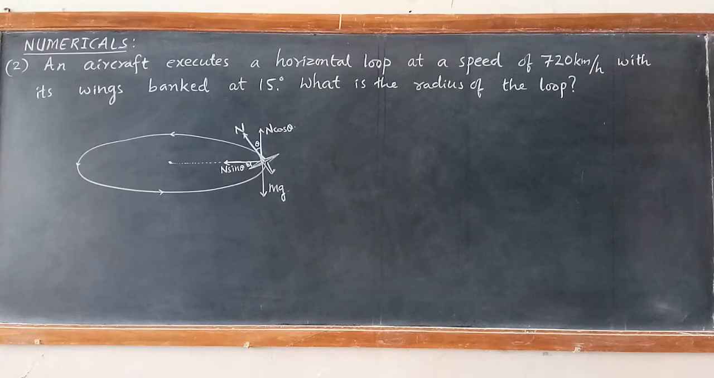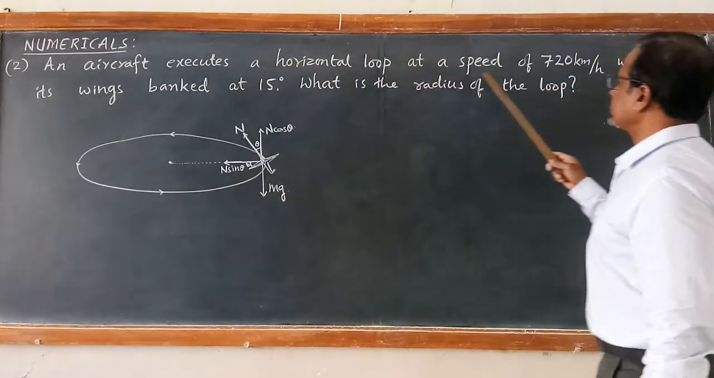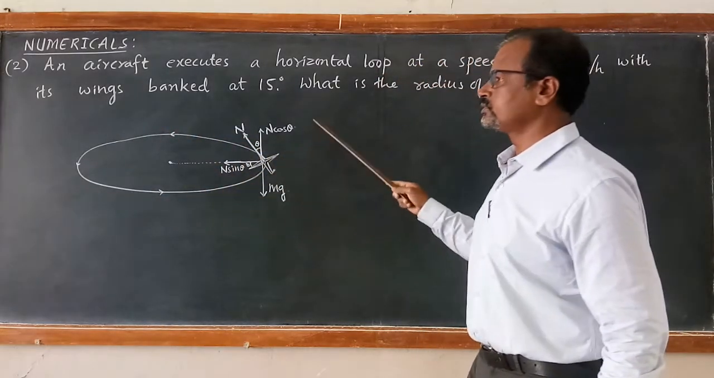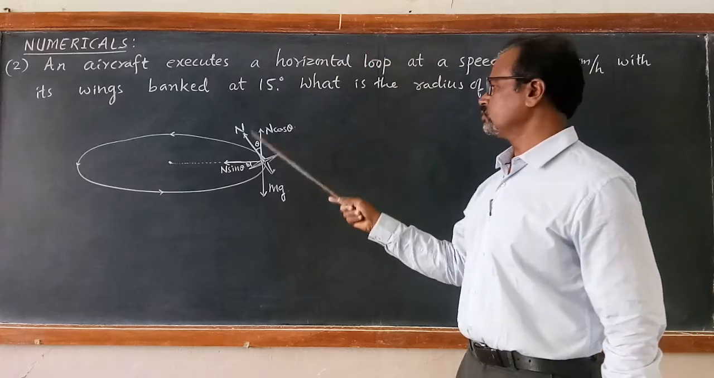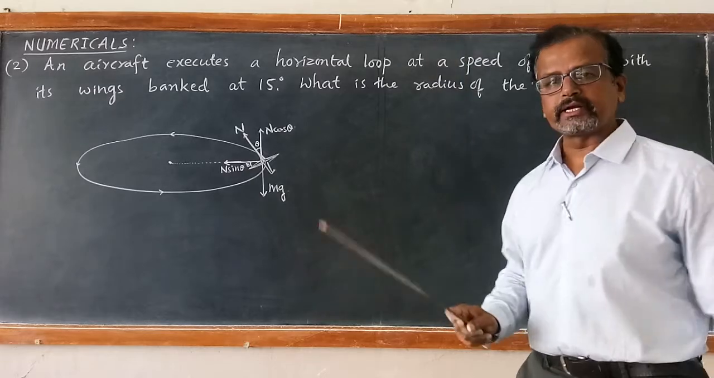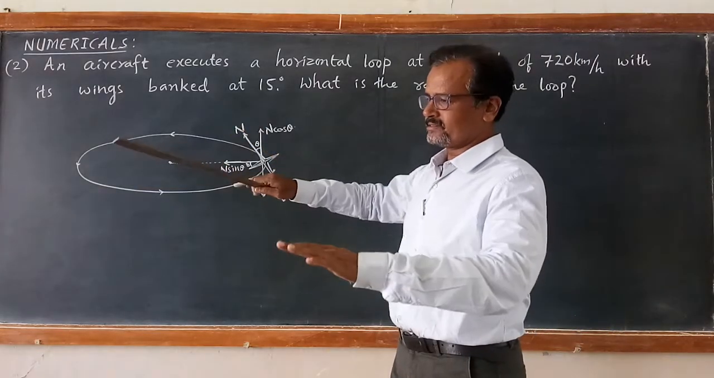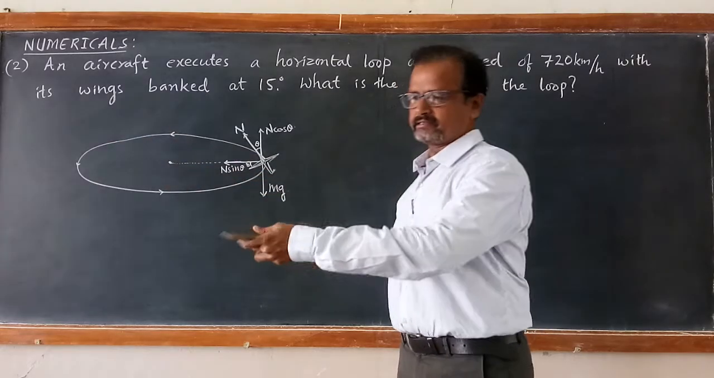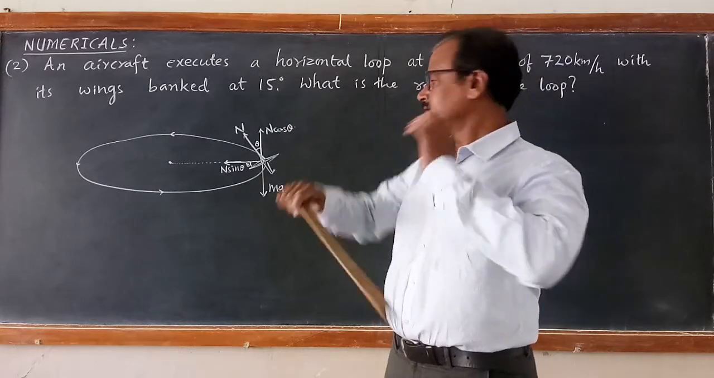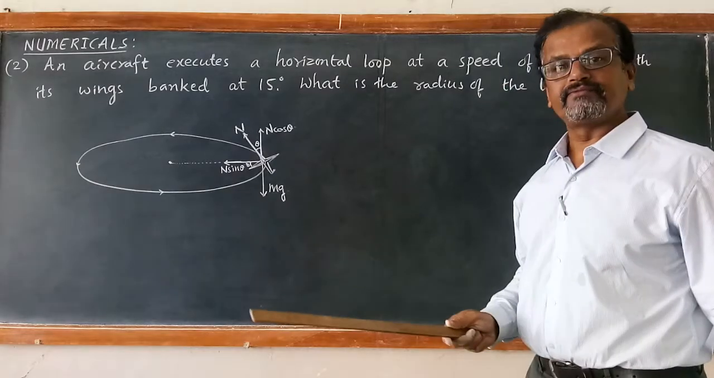Let us solve one more interesting problem. An aircraft executes a horizontal loop in the air at a speed of 720 km per hour, with its wings banked at 15 degrees. I have just drawn it schematically. While taking a horizontal loop, you must have observed that the wings of the aircraft are banked. The wings are banked with an angle theta equal to the angle of banking, 15 degrees.